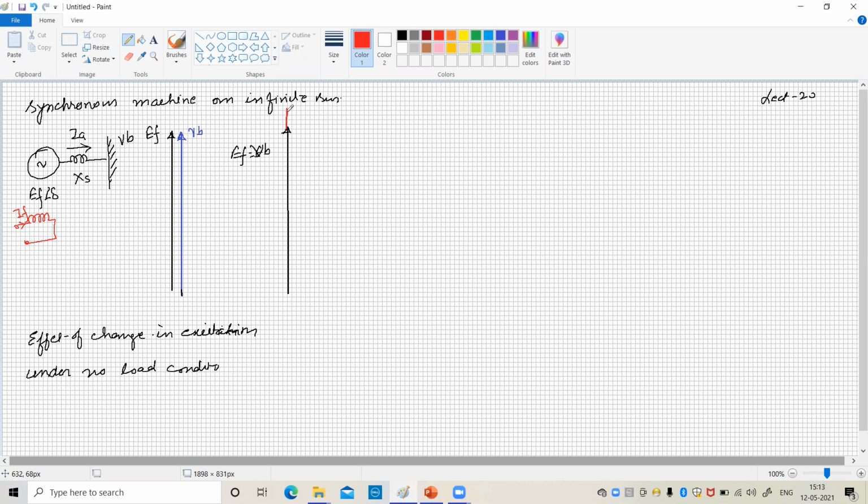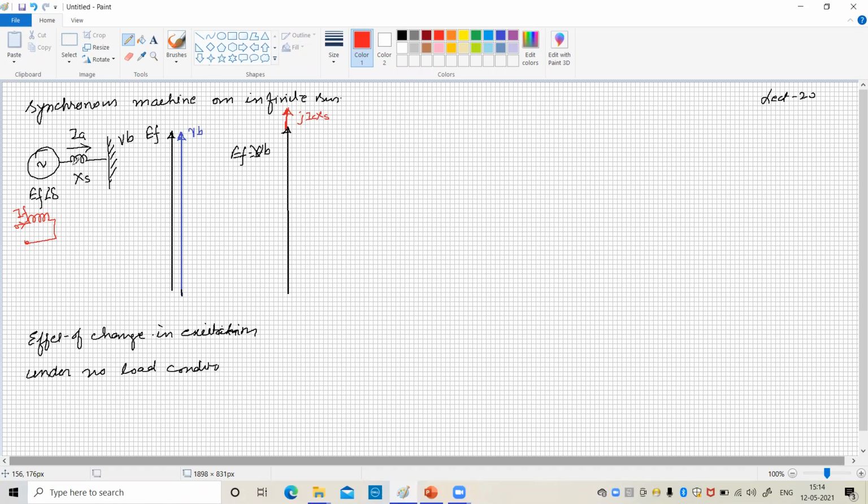This is the increase in excitation EMF, and under such condition the current is going to flow in the local circuit, equal to j IC into XS, the synchronous reactance.